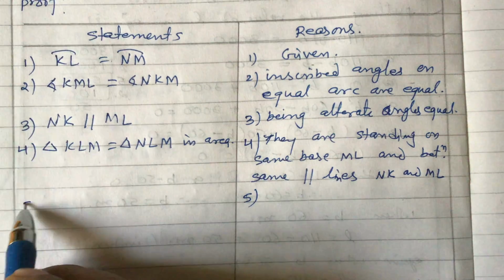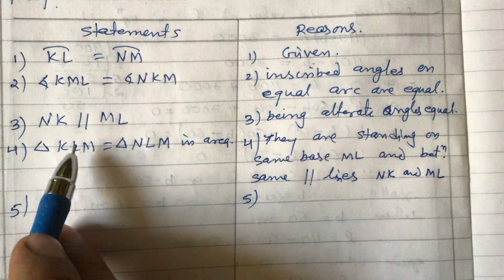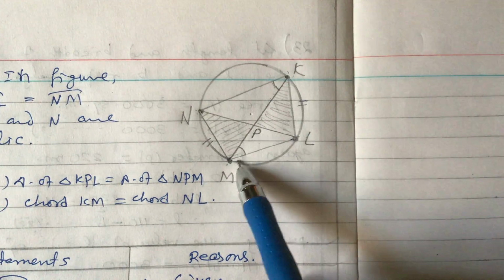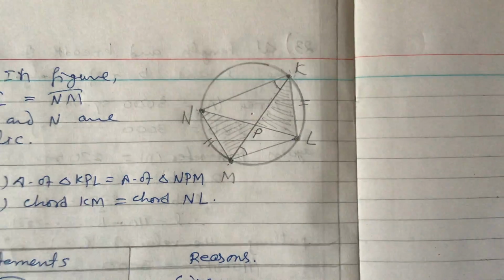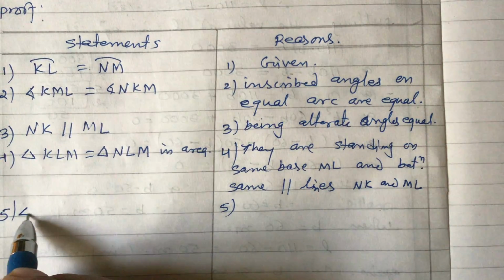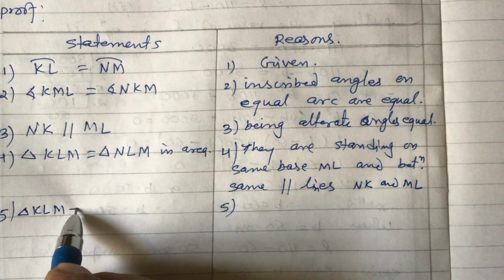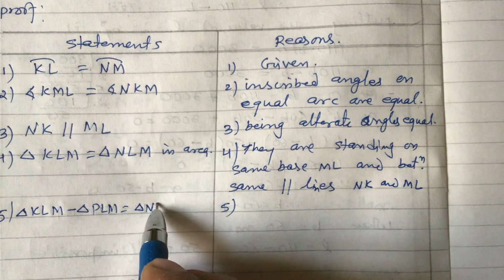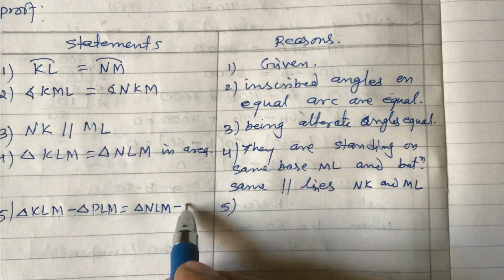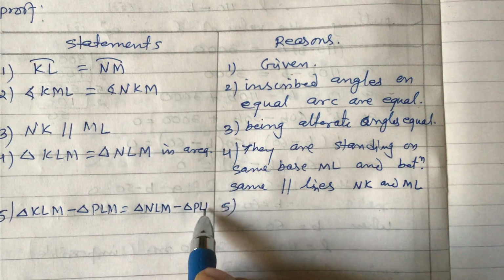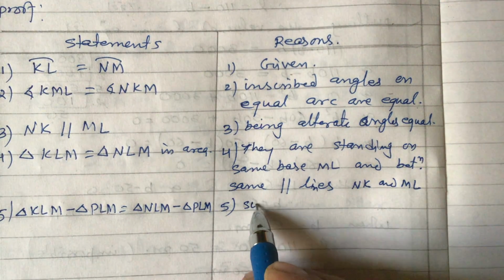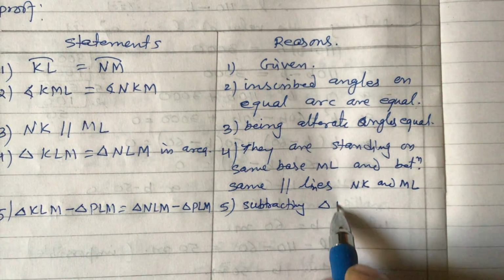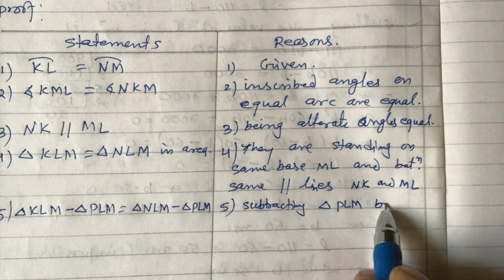Now number 5, after this what we can write, from both of these two triangles we can subtract PLM. So triangle KLM minus triangle PLM equals to triangle NLM minus triangle PLM, subtracting triangle PLM both sides.